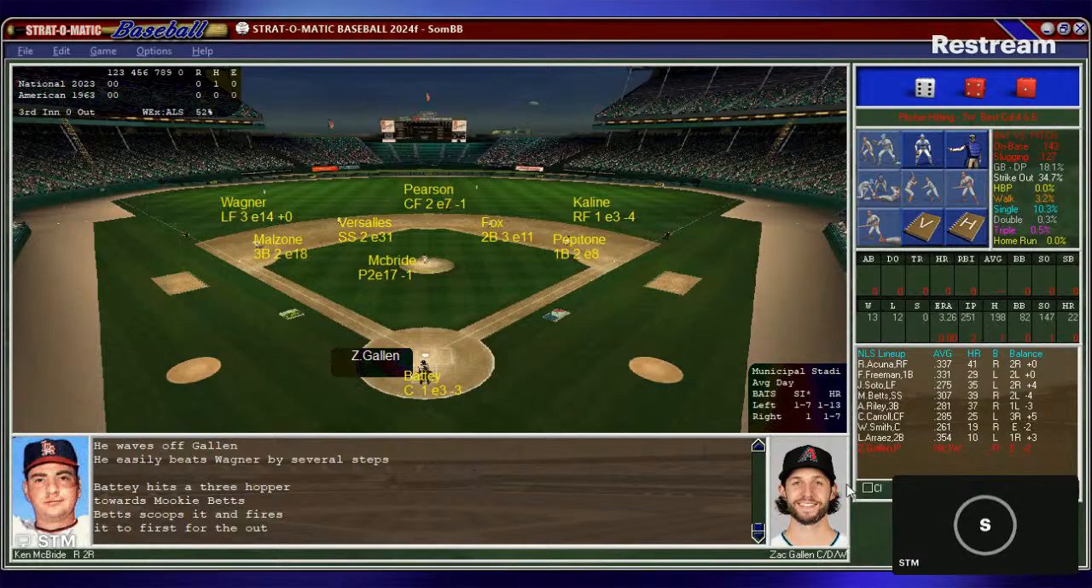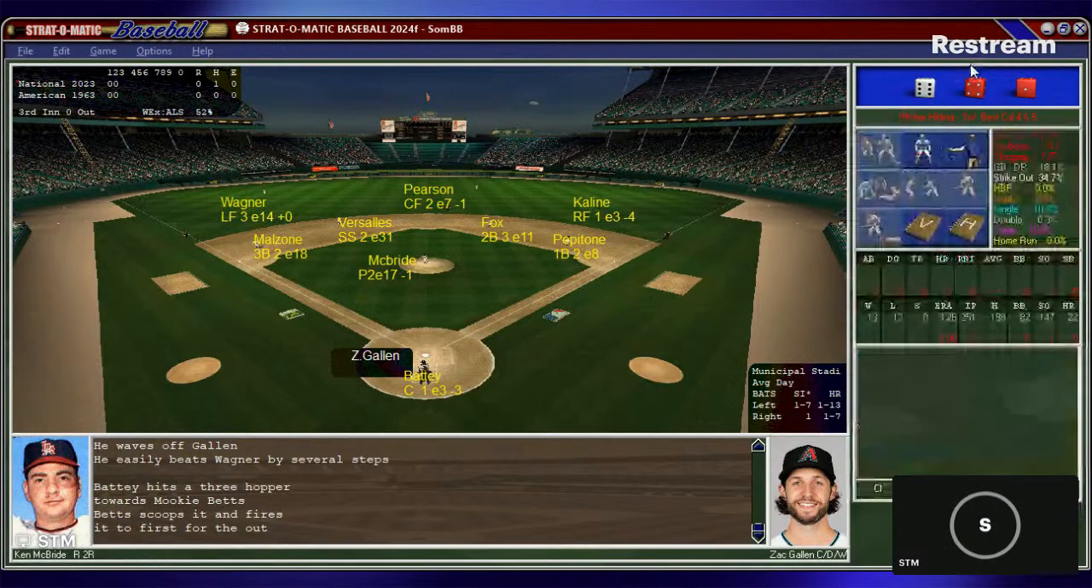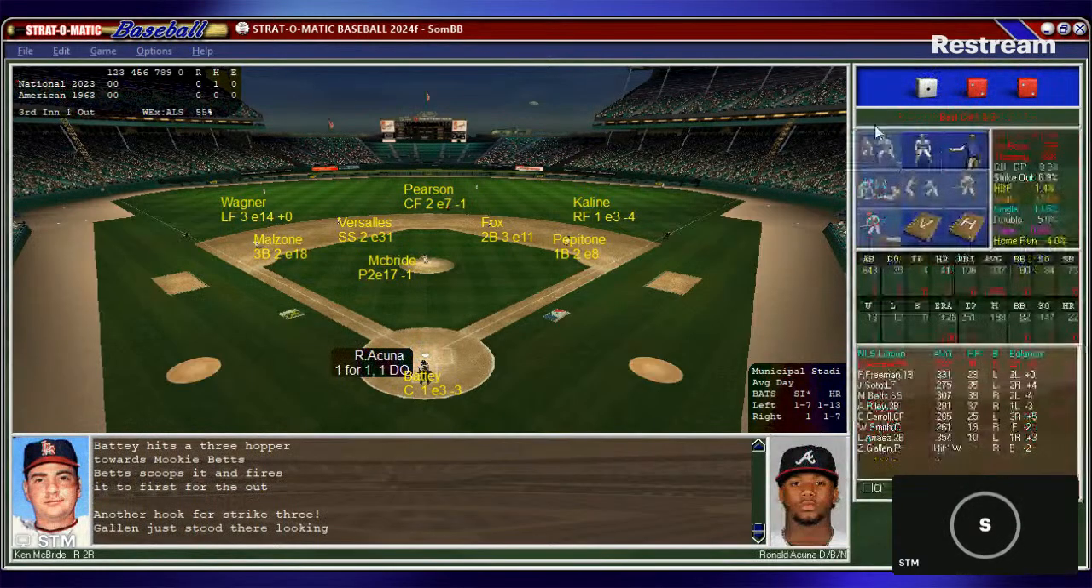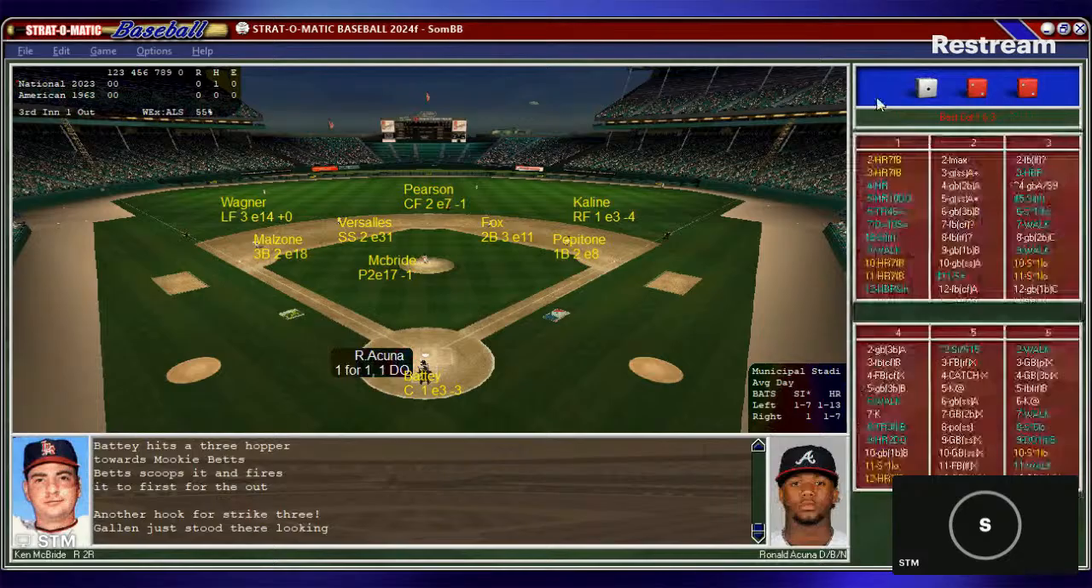So now we go to the top there. We'll start with Zach Gallen leading off. Pitchers weren't hitting at this point, so they were all coming as a basic one-card pitcher. Battey puts down the sign. McBride, the windup, and the pitch. And that's a strikeout. Big strikeout for McBride, one away. Here's Ronald Acuna Jr. Battey puts down the sign.